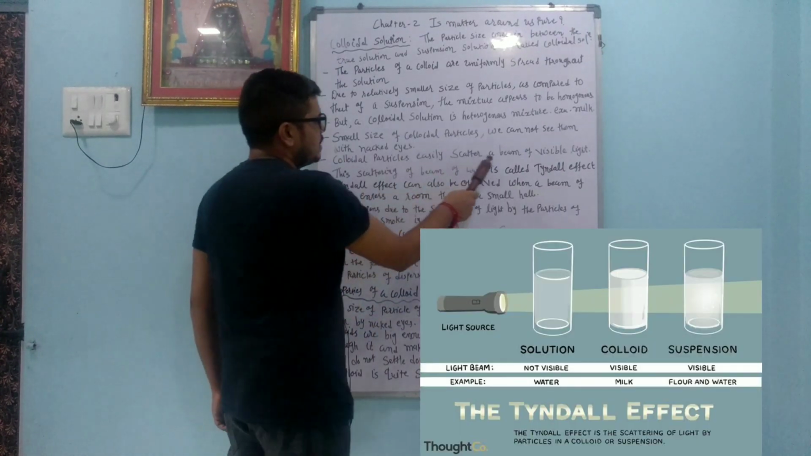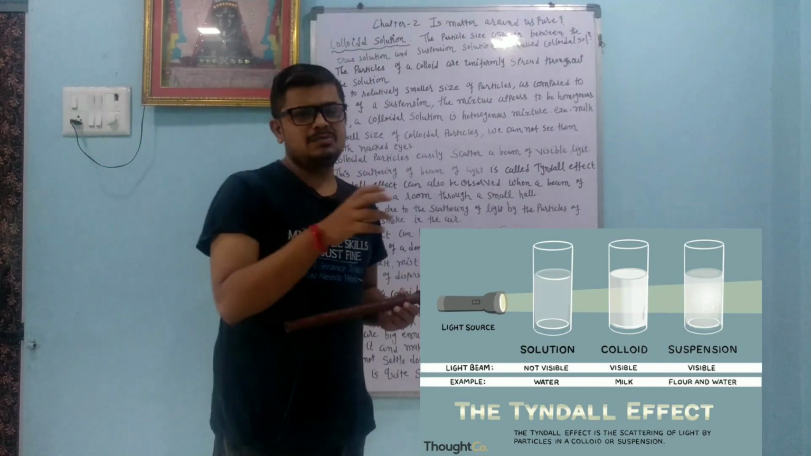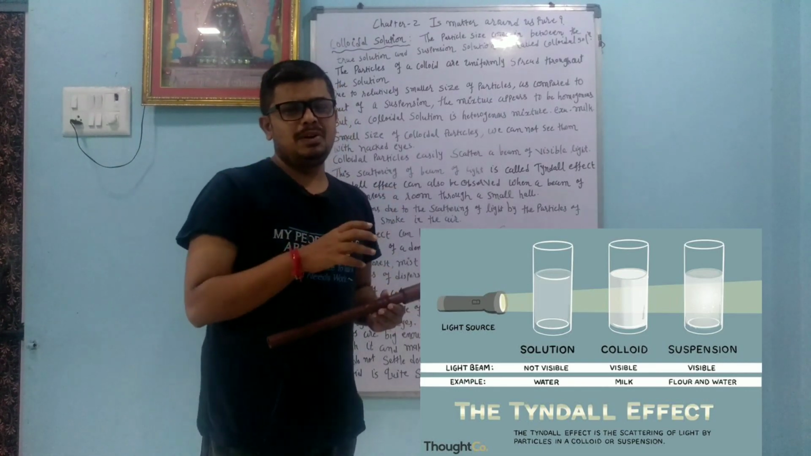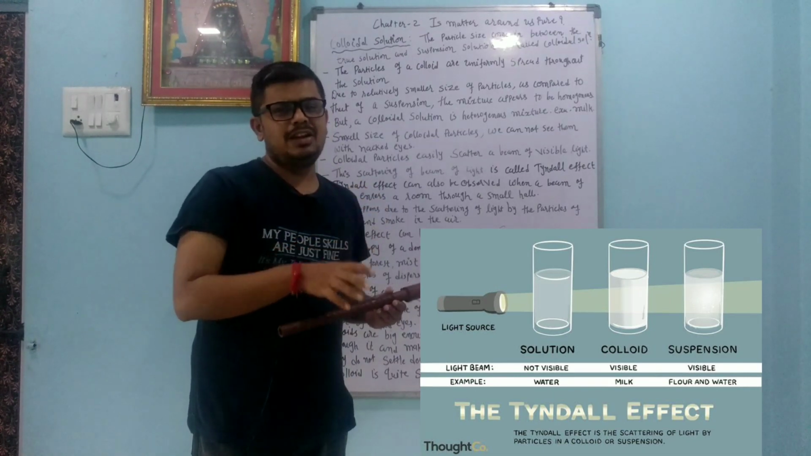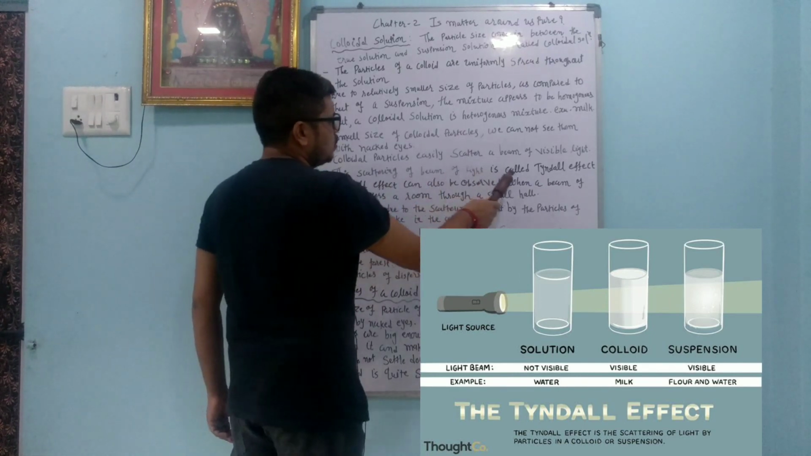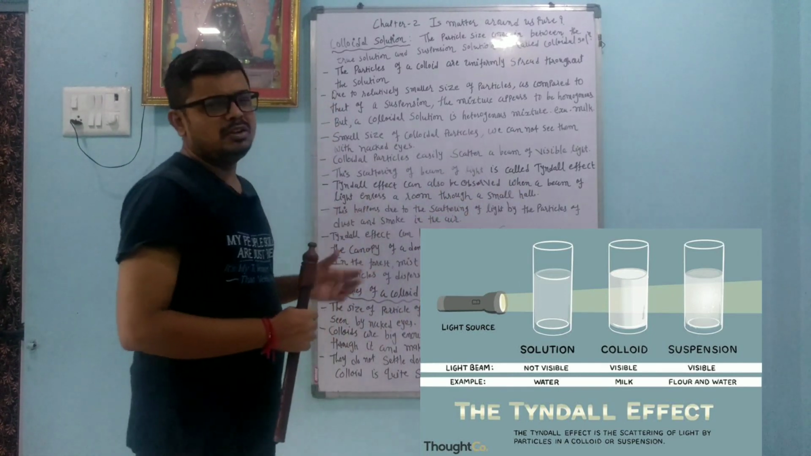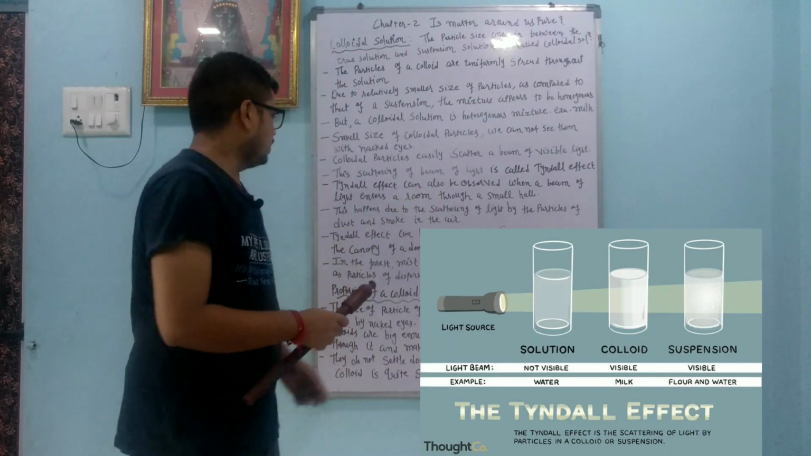Colloidal particles easily scatter a beam of visible light, so it shows the Tyndall effect. When a ray of light passes through a true solution, it passes directly, but whenever we pass it through a colloidal solution, it scatters the light in different directions. This scattering of a beam of light is called the Tyndall effect. To honor the scientist, the scattering of light is called the Tyndall effect.